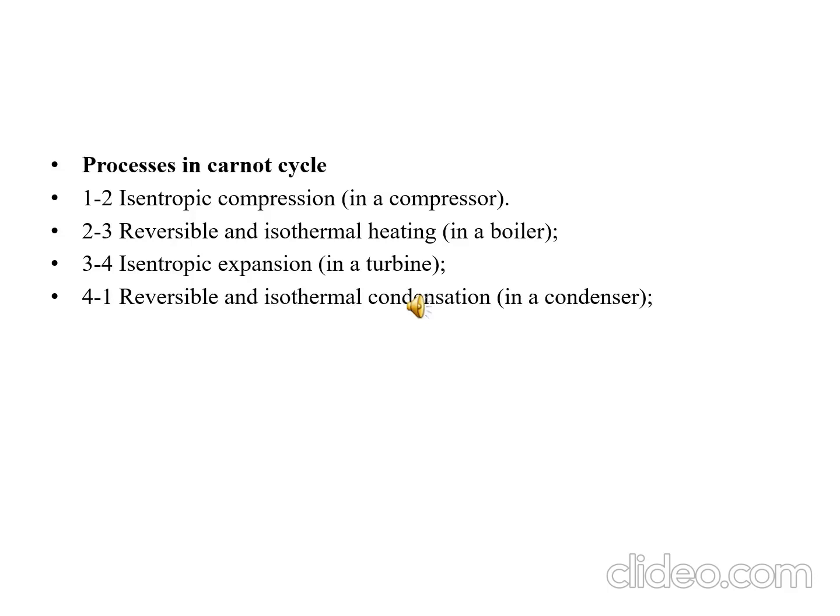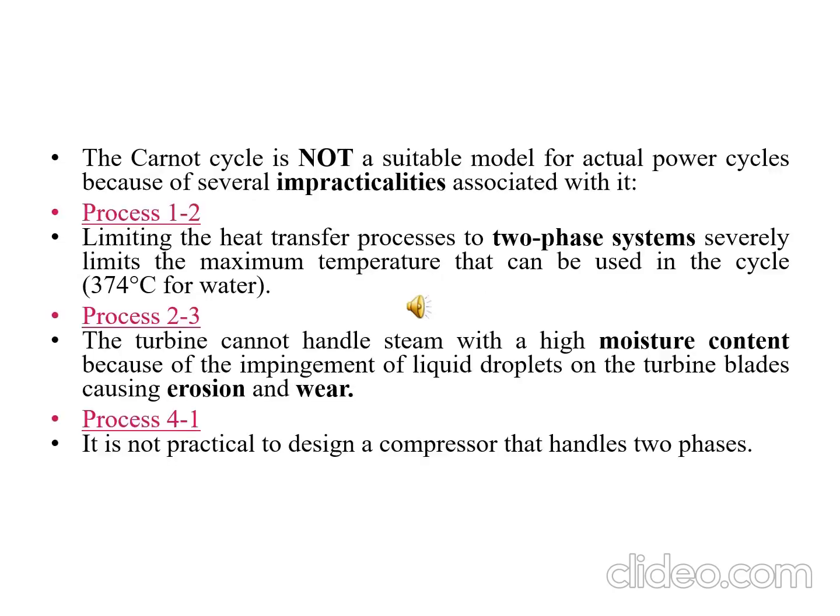What is happening here? In the Carnot cycle, the pressure of the working fluid is raised from the condenser pressure to the boiler pressure through the compressor, whereas in the Rankine cycle the saturated liquid is pumped to the boiler with a pump.